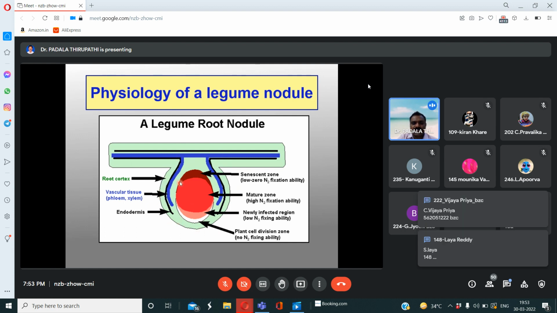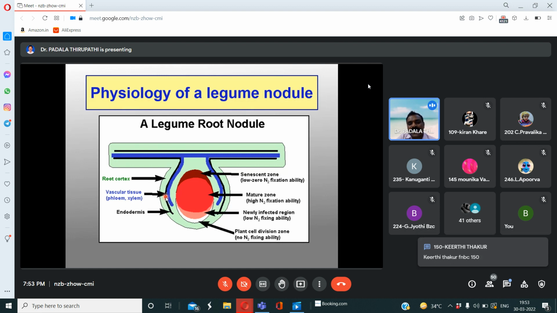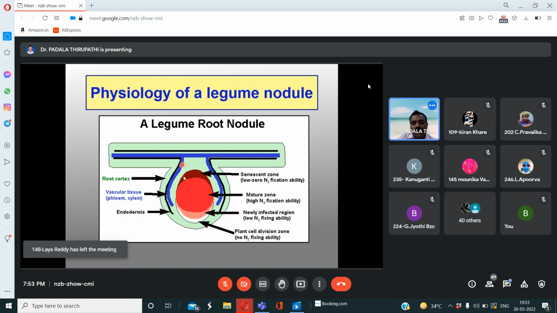At the same time, this is the light blue color region. They are vascular, contains complex tissue. These are present vascular tissue. Black color, that is the included tissue.